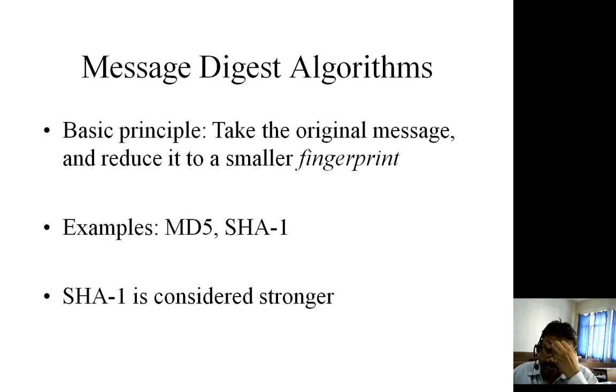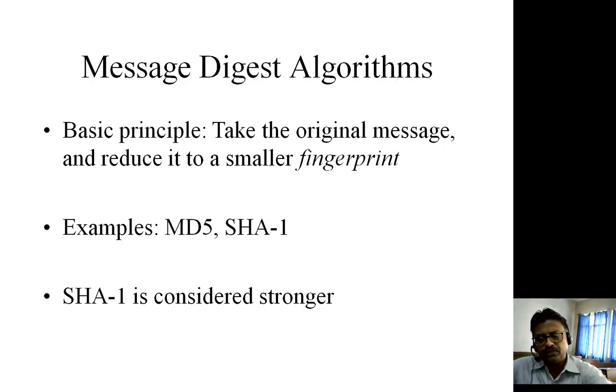As far as the development of the message digest algorithm is concerned, it was developed by Rivest, and they started working on the first version of the message digest algorithm, which was MD. Then they came to know that there are certain shortcomings, so they came with MD1, then MD2, then MD3, then MD4.